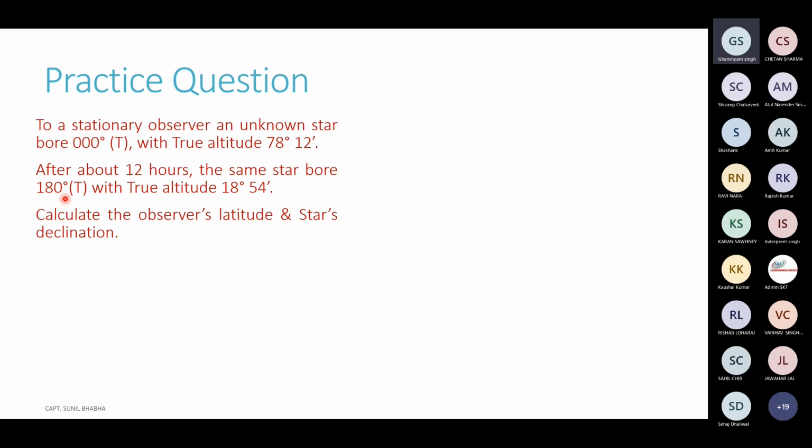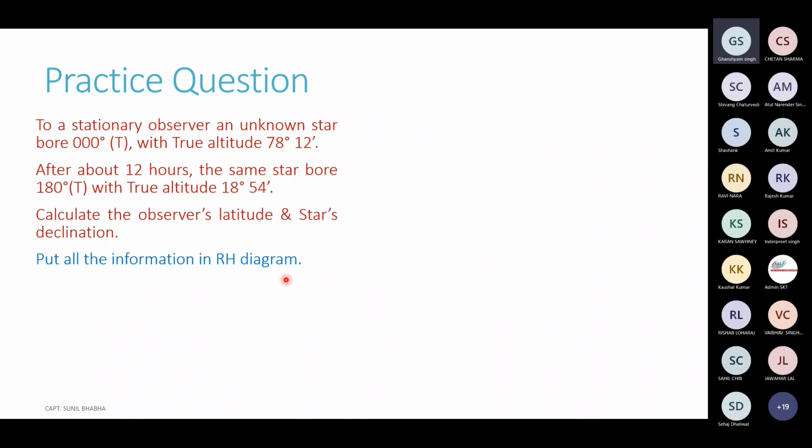So what is this approach? In all these questions, you make a rational horizon diagram, and whatever information is given in the question, a true altitude or a bearing, you put all that information in that rational horizon diagram itself.